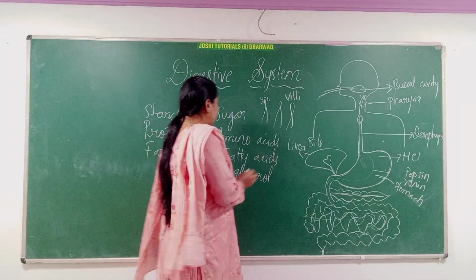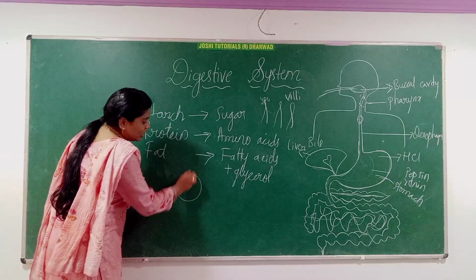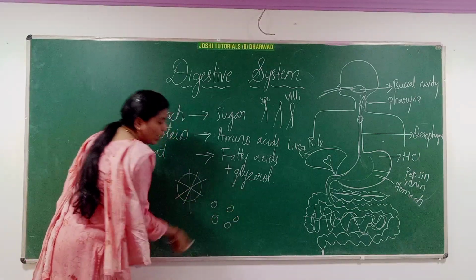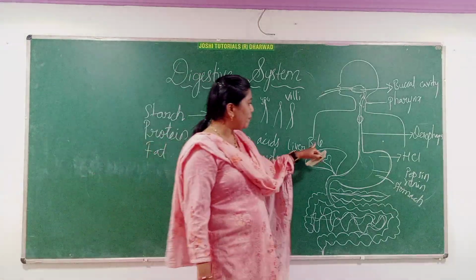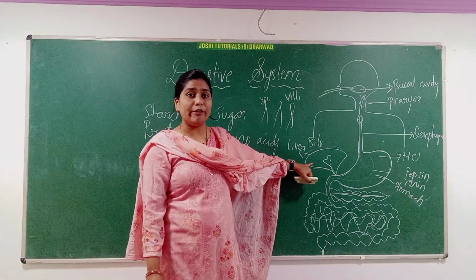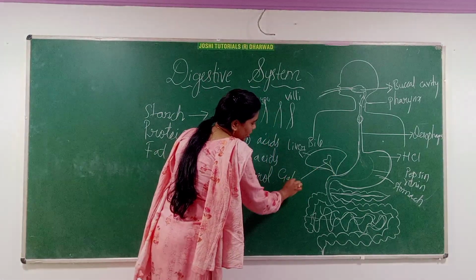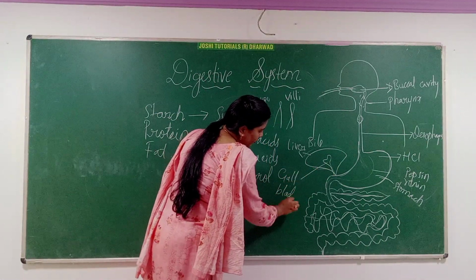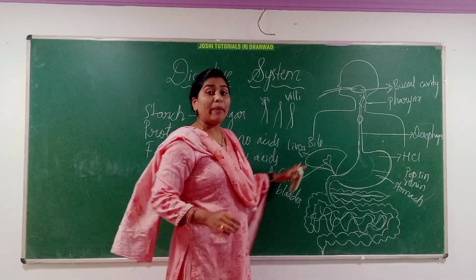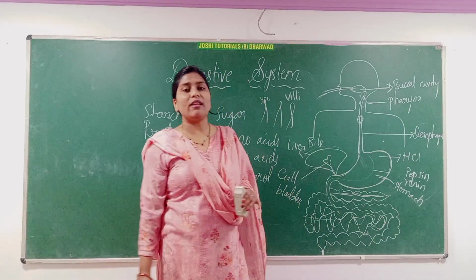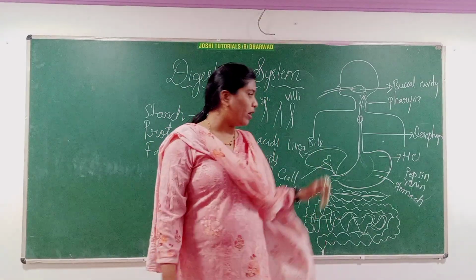Fats are very hard to digest, so they are broken down and form small globules. Here you can see bile juice is produced from the liver and it is stored in the gallbladder. This is the gallbladder where bile juice is stored, but it is produced by the liver, and the liver is the largest gland in the body.